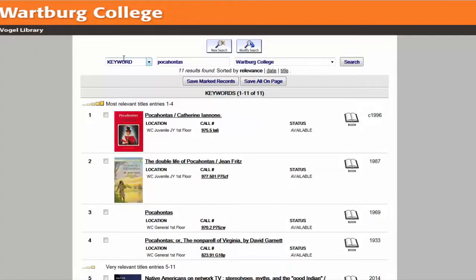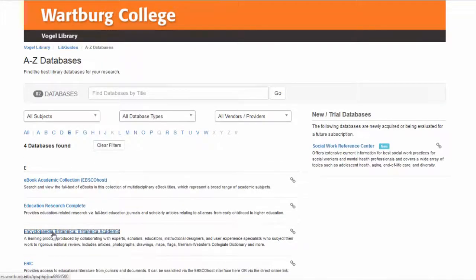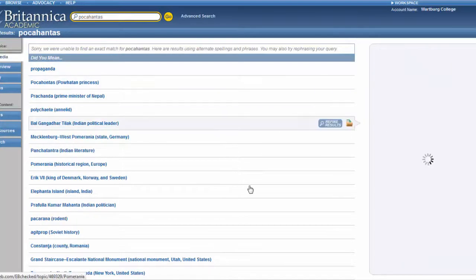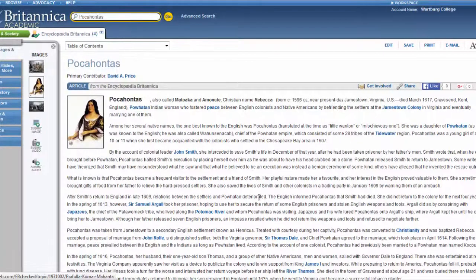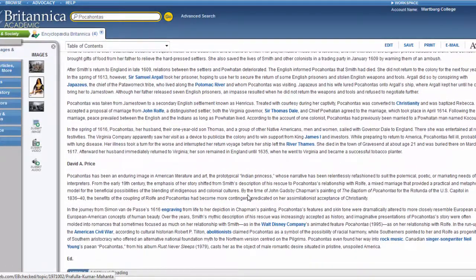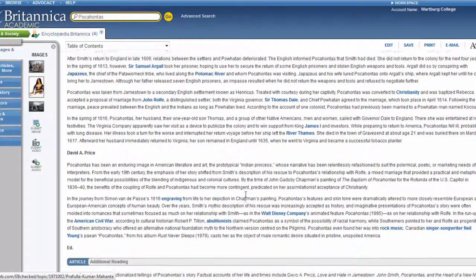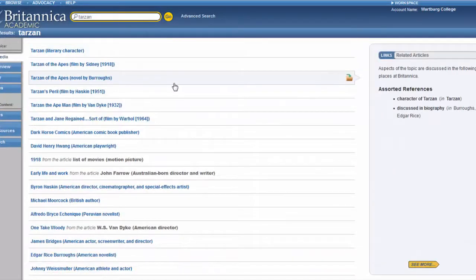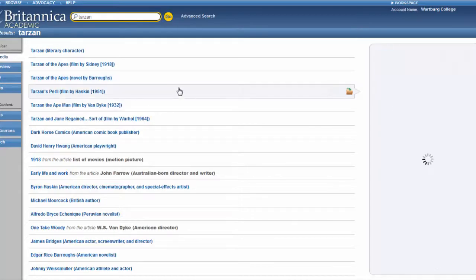If the piece of literature is epic, such as Tarzan, or the true story is book length, such as Pocahontas, it's okay to look for a scholarly summary instead of reading the entire original source. I like our database, Encyclopedia Britannica. It gives you a nice scholarly summary. You don't have to worry about its credibility, such as on Wikipedia, and you also get an actual summary instead of something that might go on, such as on Wikipedia. Remember, a database is not a website, so this is not the kind of source I'm talking about that you're not going to use for an origin story.